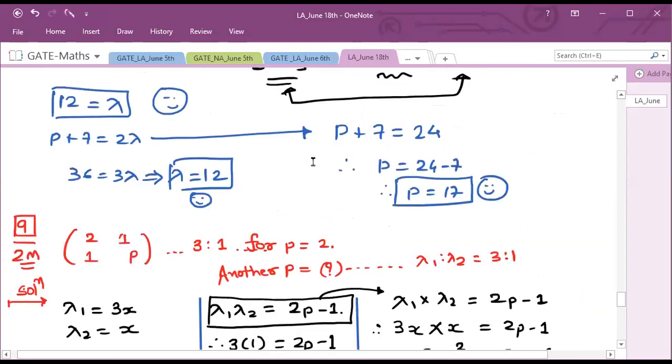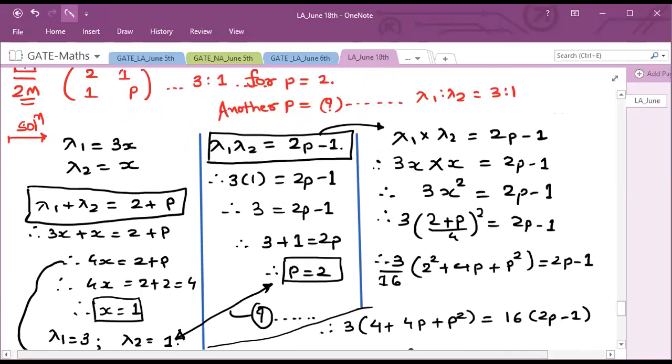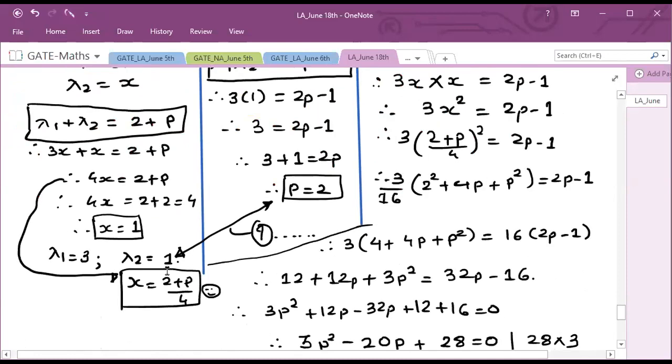So if you want to find two values of p for a simple one condition, you have to find two values of p for a single condition. That means you should have a quadratic equation in variable p. Now in earlier cases, if I am putting value of p, definitely it is going to satisfy the condition, definitely it is going to satisfy the situation.